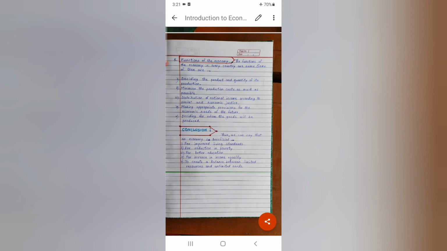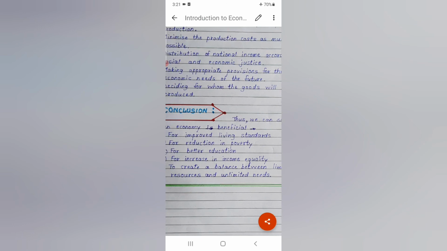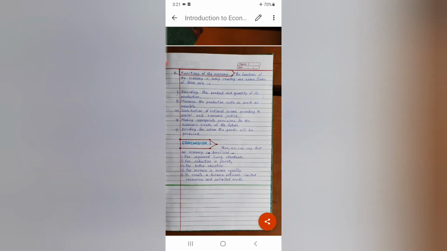Then to create a balance between limited resources and unlimited needs, this factor remains on the first step for every economy. The main aim of the economy is to create a balance between limited resources and unlimited wants of human beings. So economy can carry out all these things.